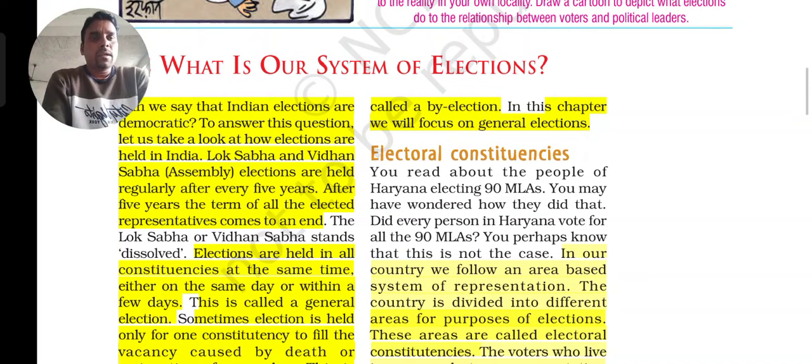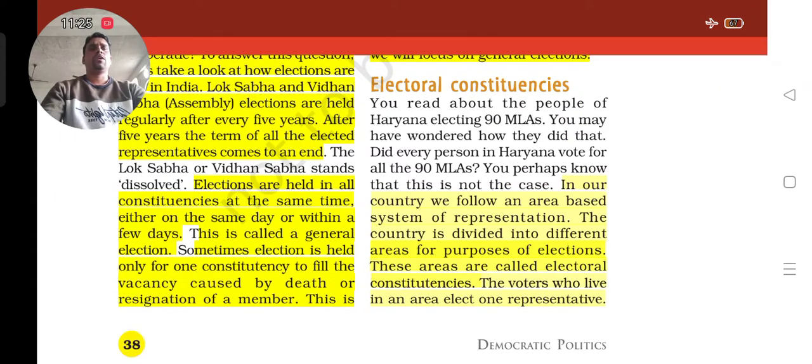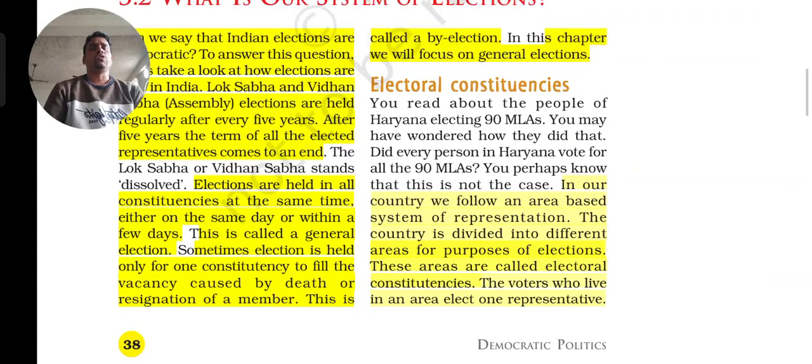In this chapter we'll be focusing only on the general election, not the by-election. We'll see the by-election later on. The topic now is electoral constituencies, how these constituencies are made, and how in a country or within a state a constituency is formed, how many people or groups of areas are taken, and we will discuss that.